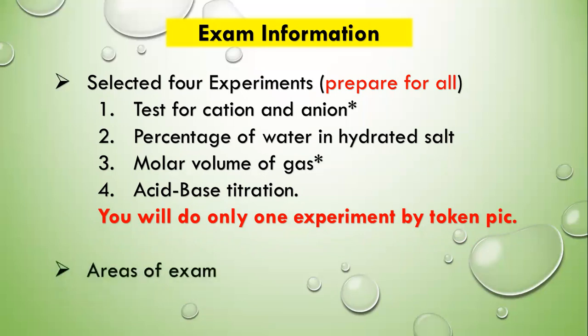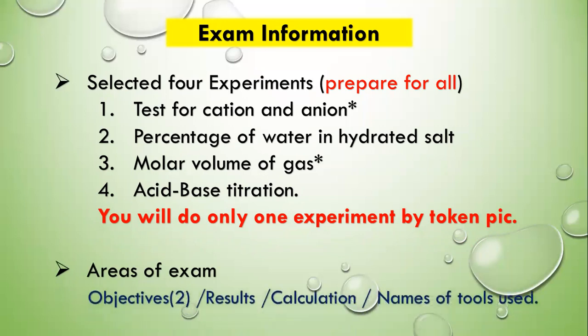And the areas of the exam. You will be tested in the following areas. Objectives: you don't have to memorize, but you should be able to write two objectives from your own mind for that particular experiment. Remember that almost all experiments, the title of the experiment can be written in the form of objectives.